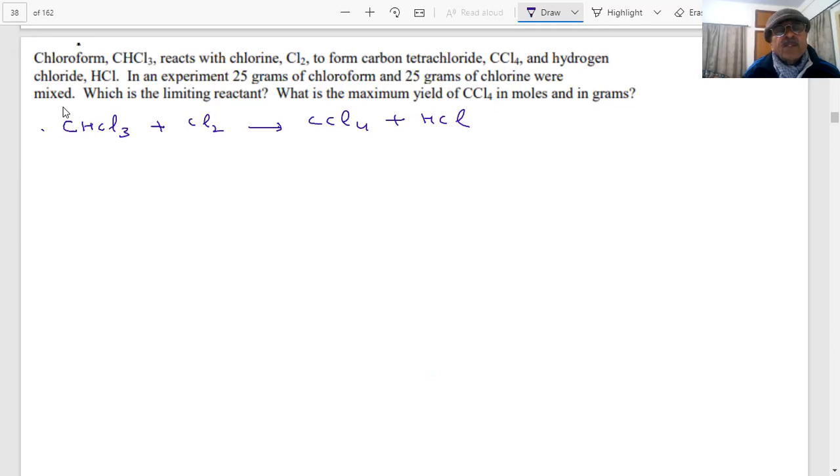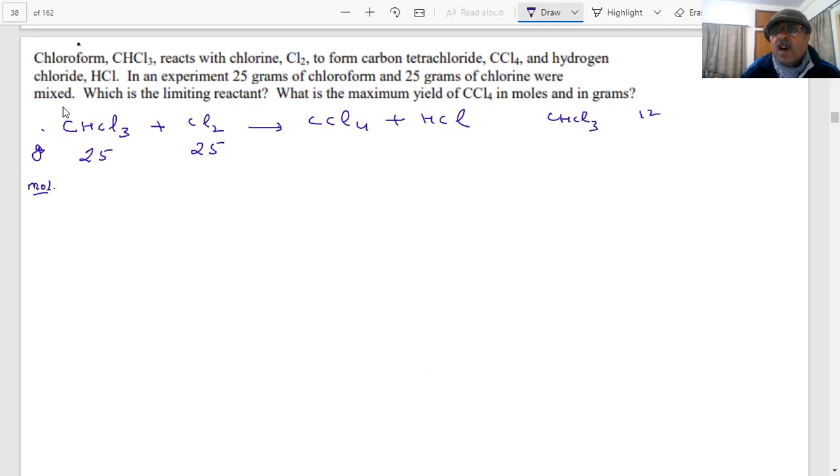Yes, it is balanced. He says 25 grams of chloroform, student, reacts with 25 gram of chlorine. Okay? In the reaction, he is mixing grams. What will be the moles, student?